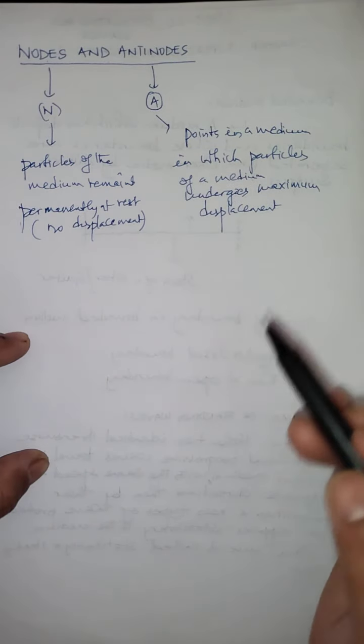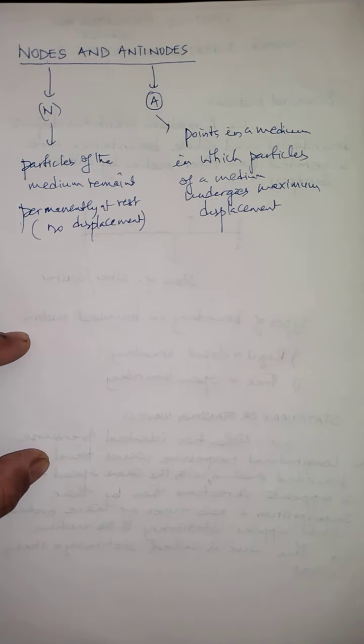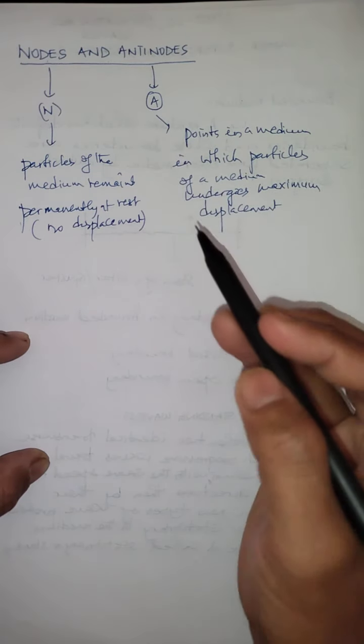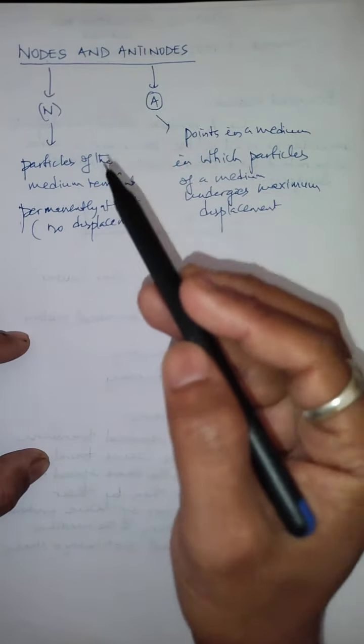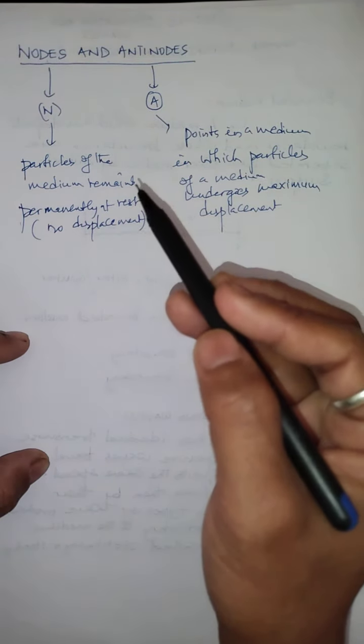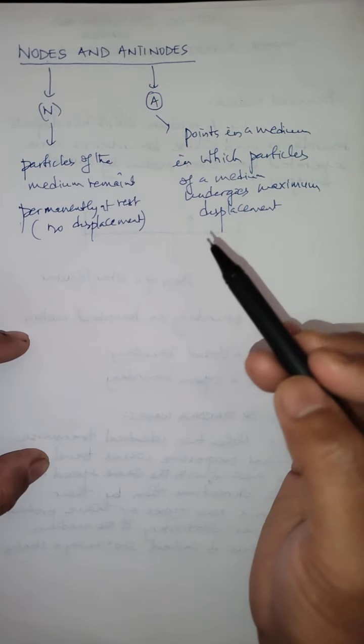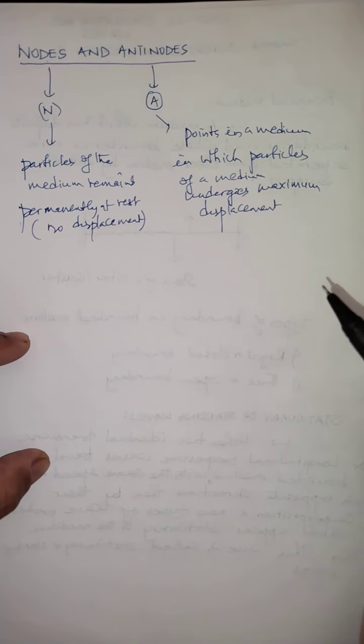are called antinodes. So remember children, in the case of a stationary wave or standing wave, we can always observe two points. One is called a node, another is called an antinode. A node is the point which has no displacement of the particle, and an antinode is the point where there is a maximum displacement of the particle.